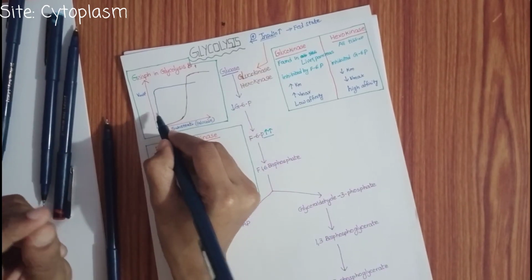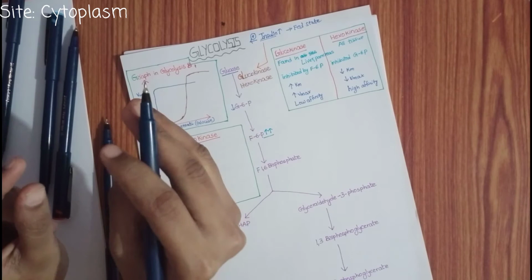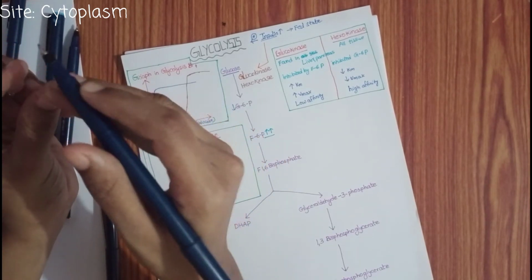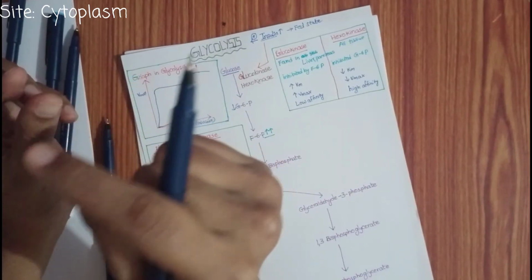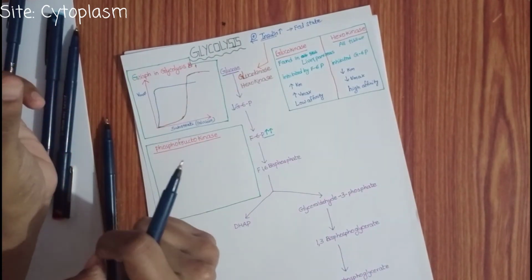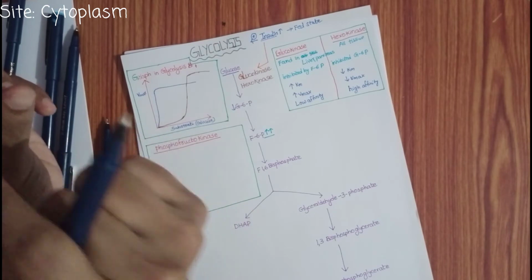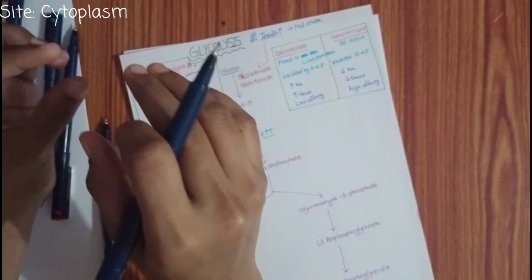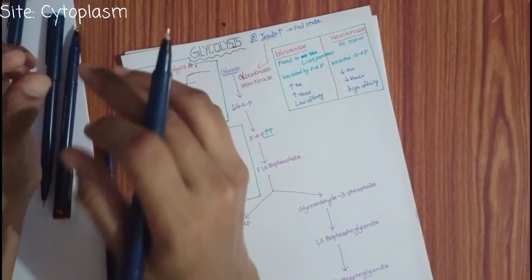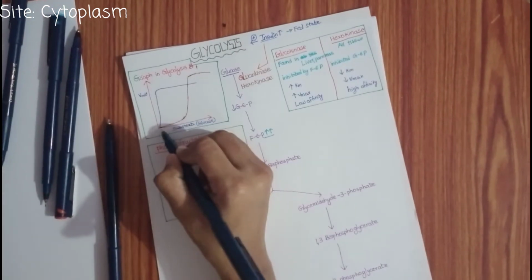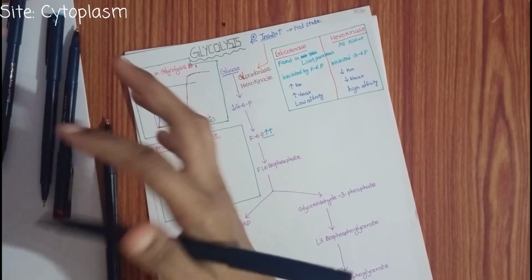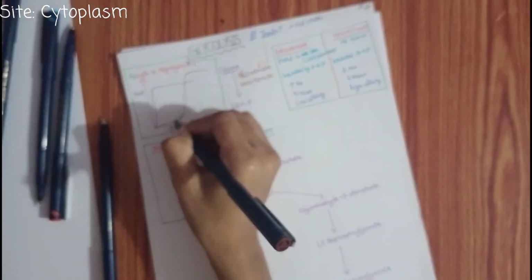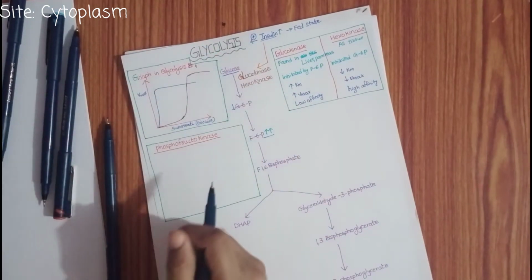For the hexokinase, even when the substrate concentration is low, a little substrate can activate the hexokinase. That means it has high affinity for the glucose, because even at this low glucose concentration, it is activating. For the glucokinase, we need more substrate. That means this will have low affinity. But the Vmax is high for the glucokinase.